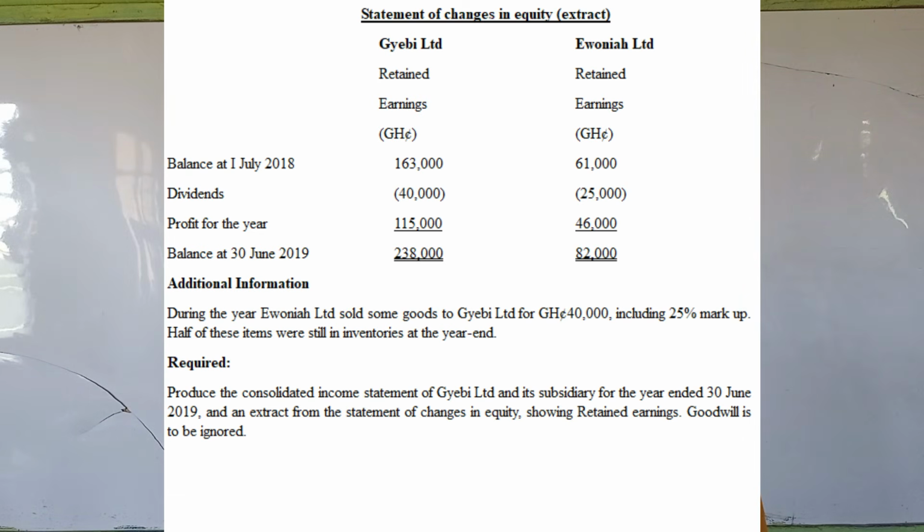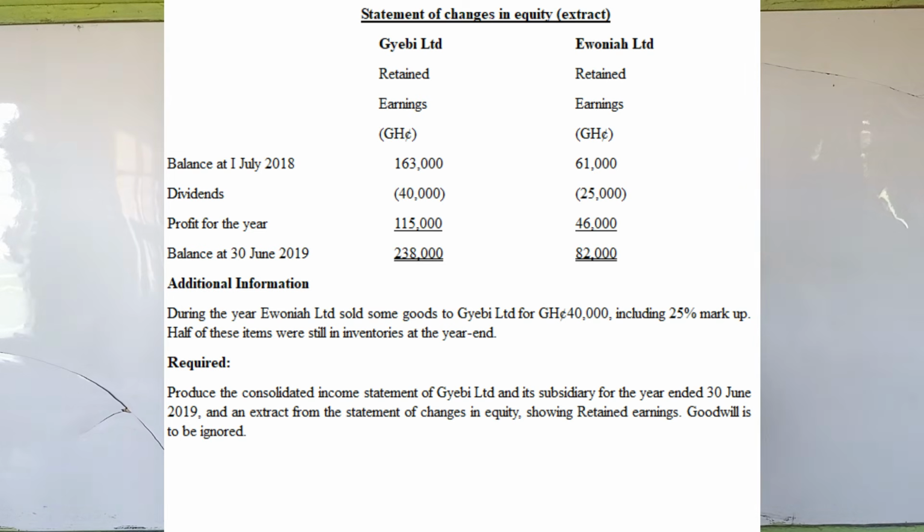There is an additional information. During the year, Ewonia sold some goods to JB for 40,000 Ghana cedis, including 25,000 markup. Half of these items were still in inventory at the year end. Required: produce a consolidated income statement of JB Group for the year ended 30th June 2019 and an extract from the statement of changes in equity showing retained earnings. Goodwill is to be ignored.